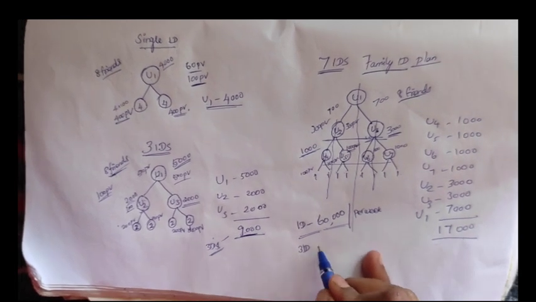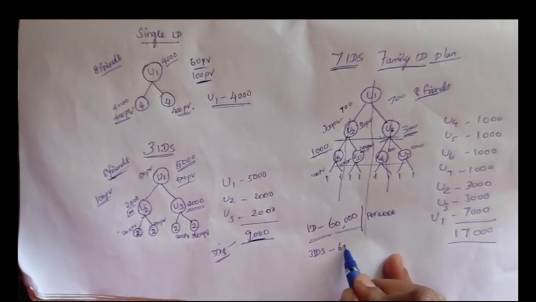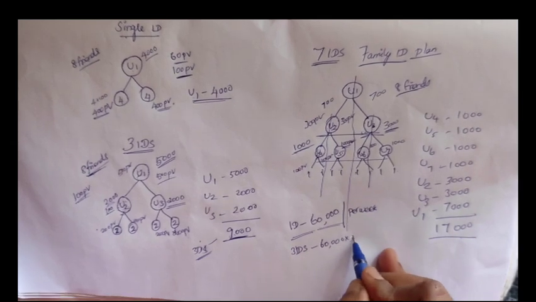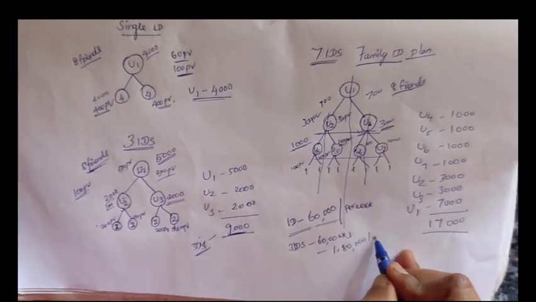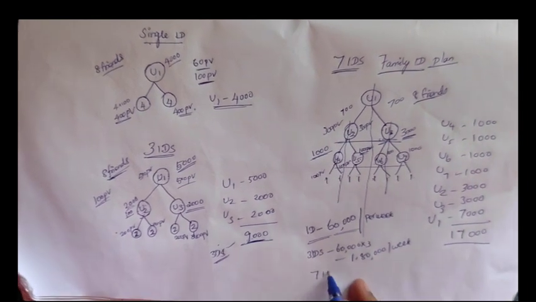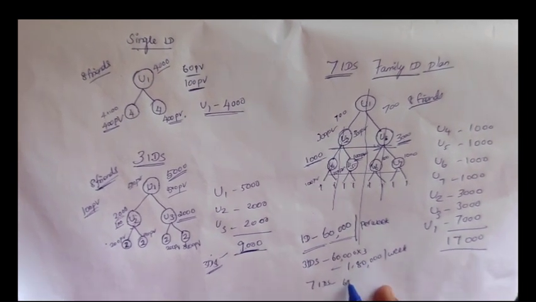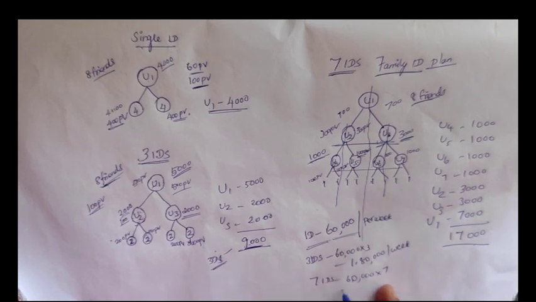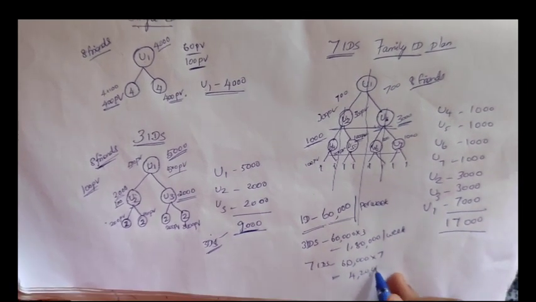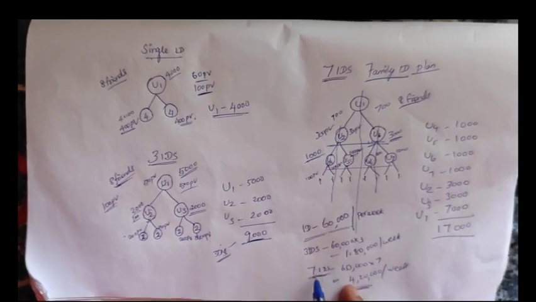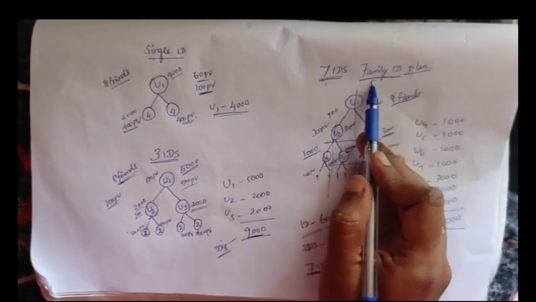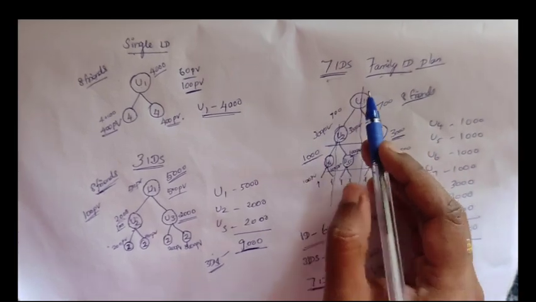If you go with the 3 ID plan, there is a ceiling possibility of 1,80,000, right? 60,000 into 3. If you go with the 7 ID plan, per week itself, you will have a ceiling amount of 4,20,000. So this is a smart plan that exists in Access India. For the same work you do, you get a maximum income. Okay. So make use of it.